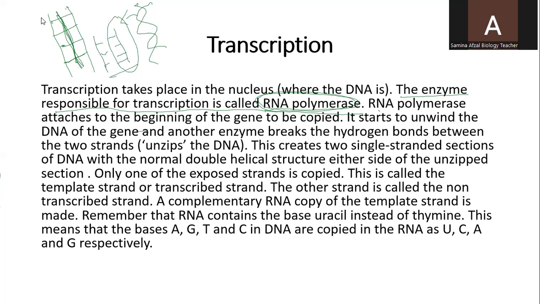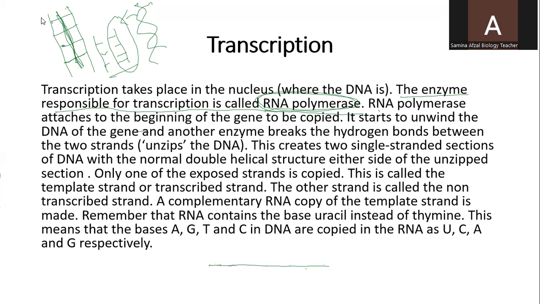A complementary RNA copy of the template strand is made. Remember that RNA contains the base uracil instead of thymine. This means that the bases adenine, guanine, thymine, and cytosine in the DNA are copied in the RNA as uracil, cytosine, adenine, and guanine.